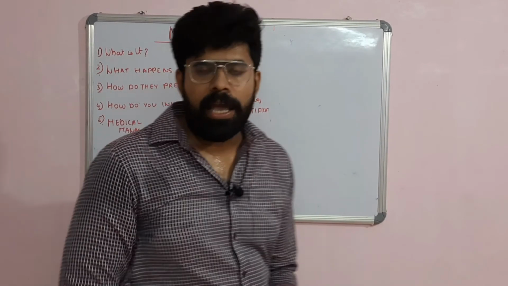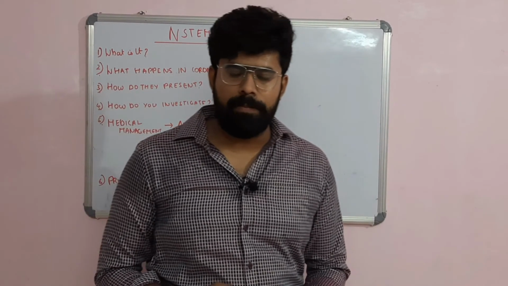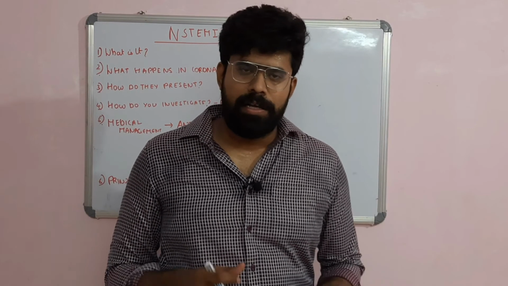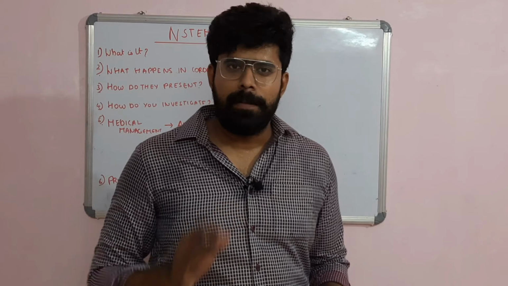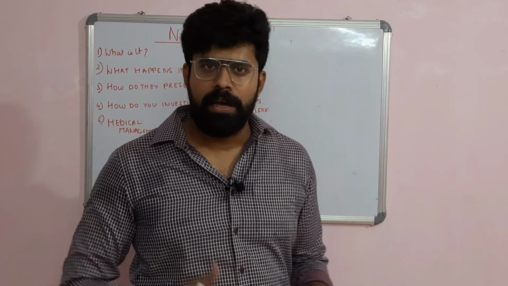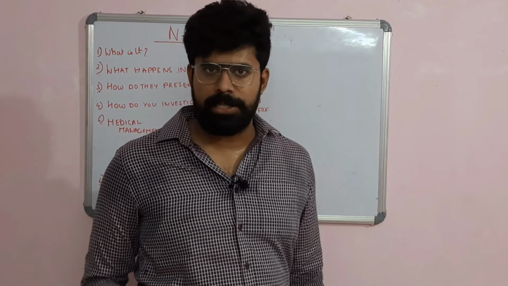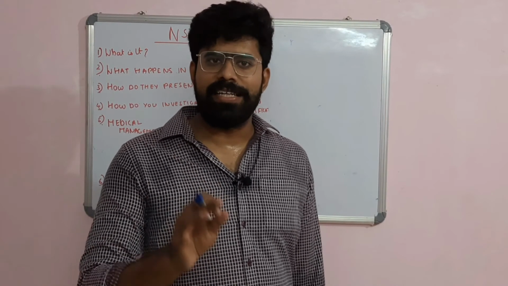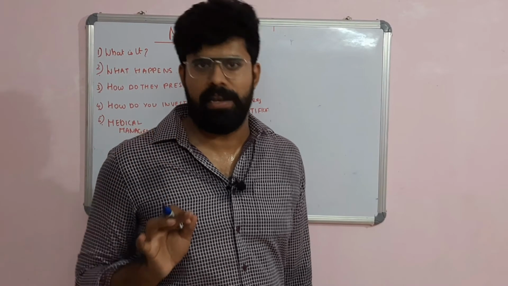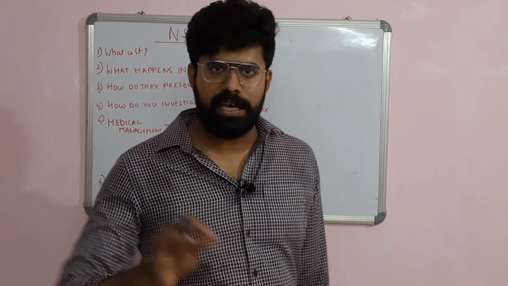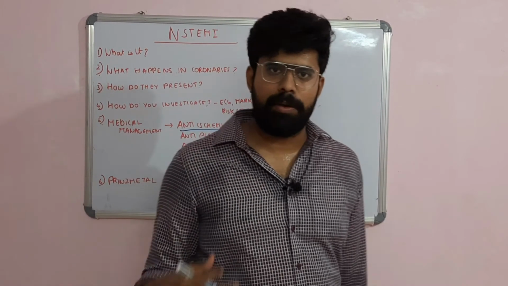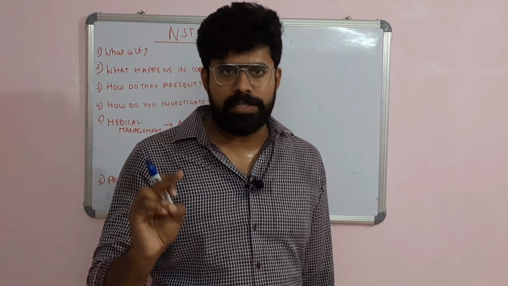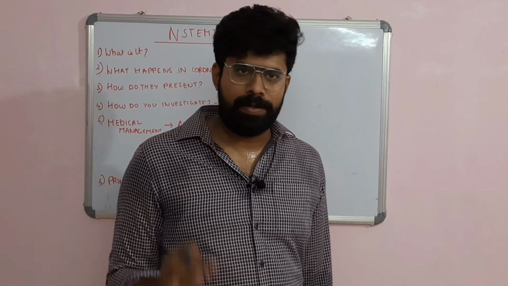So, summary: any high risk patient, with diabetes, hypertension, smoking, alcohol, CKD, CCF, any patient presenting with acute onset chest pain with profuse sweating, do an ECG. If the ECG shows ST depression or T wave inversion, which is new onset and has significant changes, do a troponin or CKMB. If the troponin or CKMB becomes positive, start the patient on unfractionated heparin with aspirin, clopidogrel and atorvastatin.